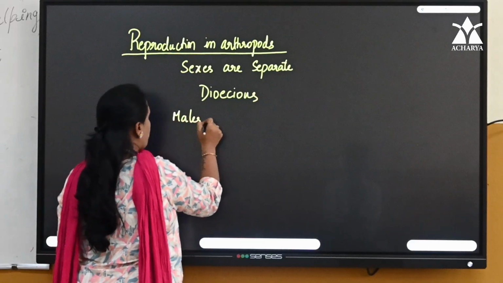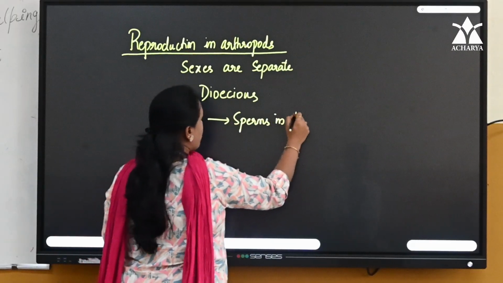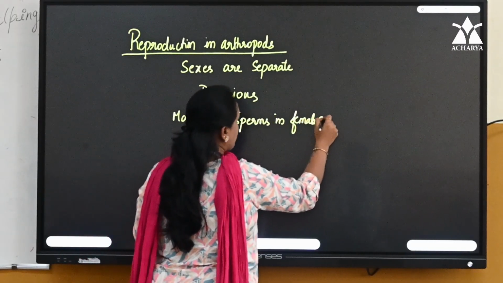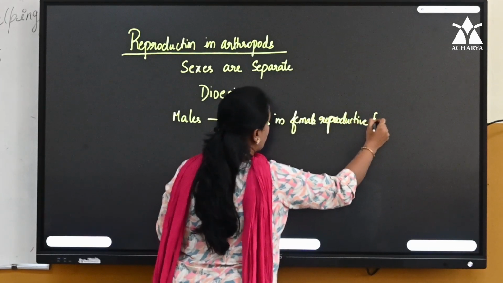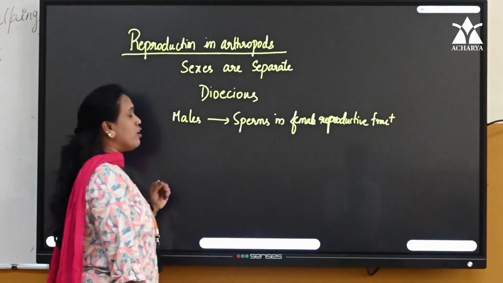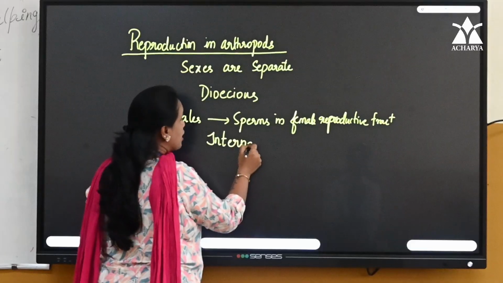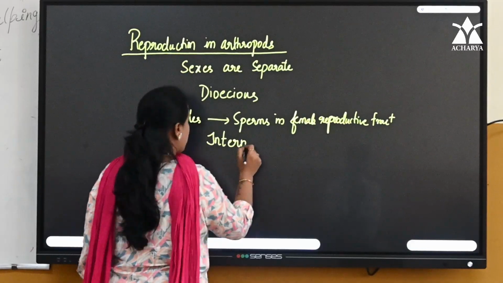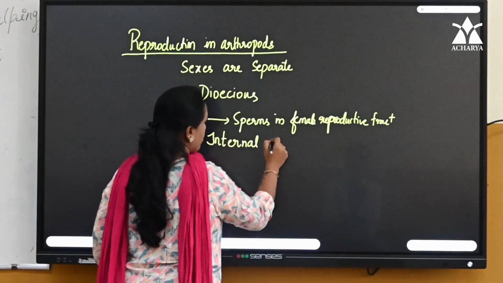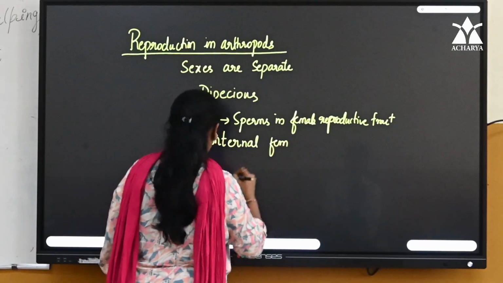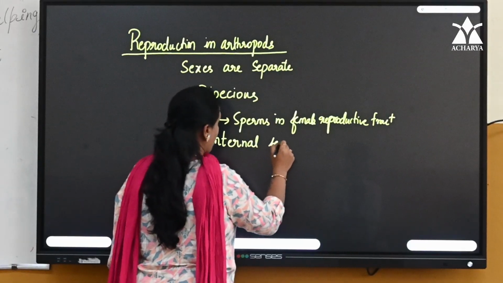Males copulate and deposit the sperms in the female reproductive tract. Now tell me, children, what is the type of fertilization? Internal fertilization. Fertilization is happening inside the female genital tract or female reproductive tract.